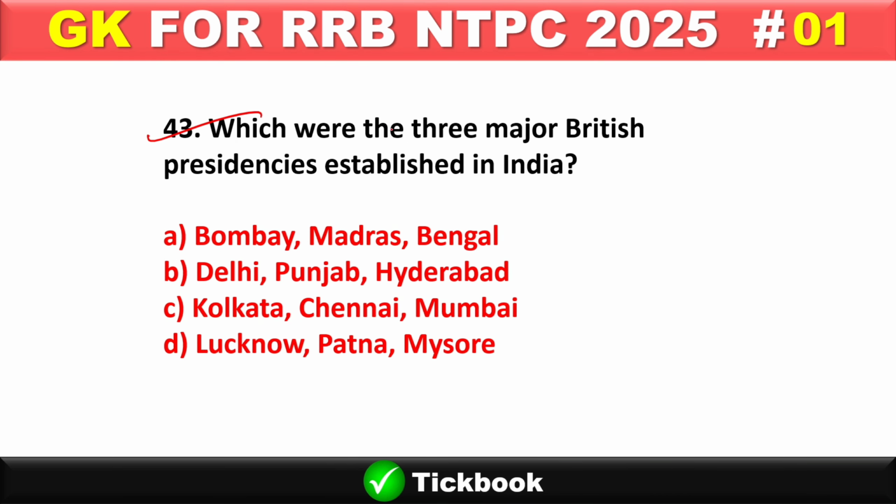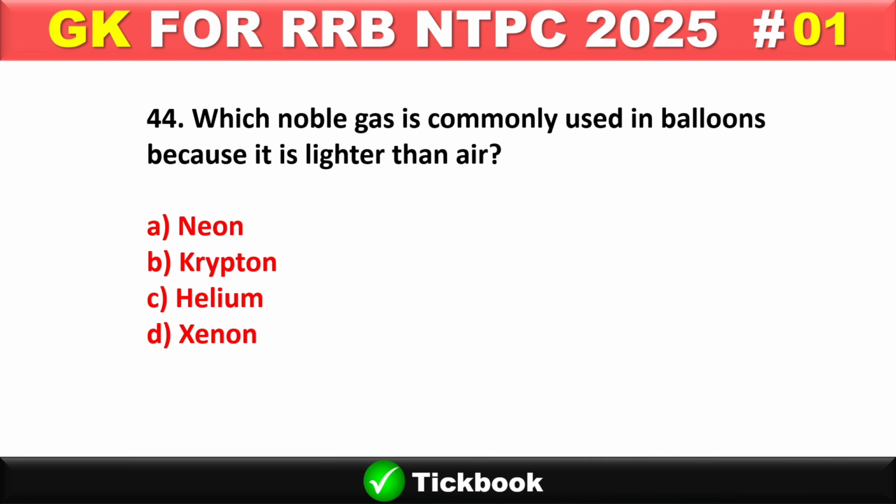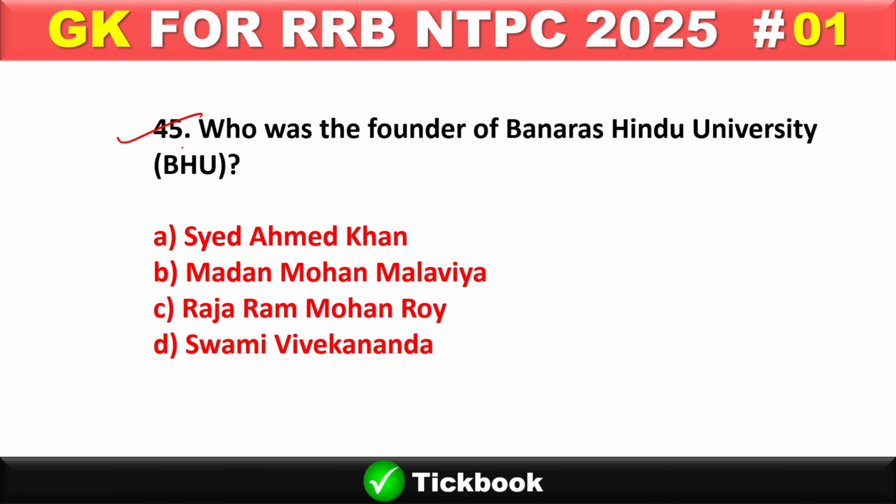43. Which were the three major British presidencies established in India? Option number A, Bombay, Madras, Bengal. Question number 44. Which noble gas is commonly used in balloons because it is lighter than air? Option number C is the right answer, helium, and the noble gas is present in group 18 of the periodic table. Question number 45. Who was the founder of the Benares Hindu University?